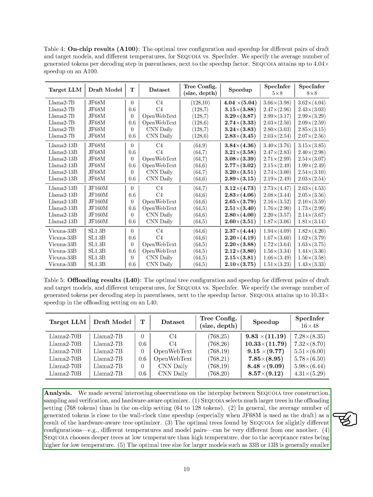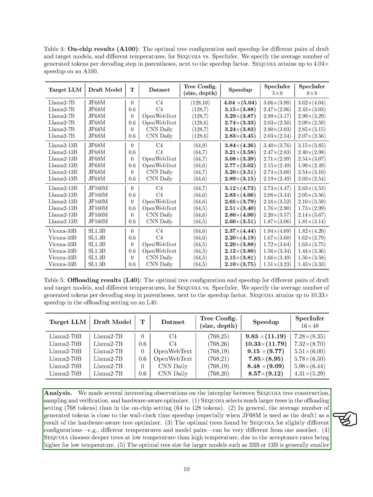Thirdly, the optimal trees identified by SEQUOIA for slightly different configurations can vary significantly. Fourthly, SEQUOIA opts for deeper trees at lower temperatures due to higher acceptance rates. Lastly, the optimal tree size for larger models tends to be smaller than for smaller models because the time taken to verify increases more rapidly with the number of candidate tokens.